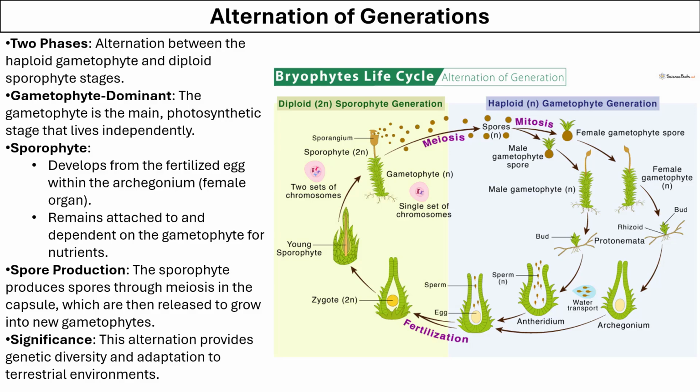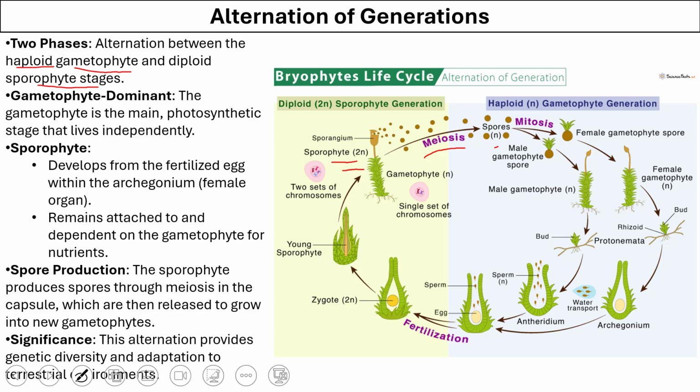We know that alternation of generation means when some of the stages of life cycle of a plant are haploid, which are gametophytes, and some stages are diploid, which are sporophytes. Now here you can see that the sporophyte, which is diploid, will undergo meiosis, and after meiosis the chromosome number is halved.